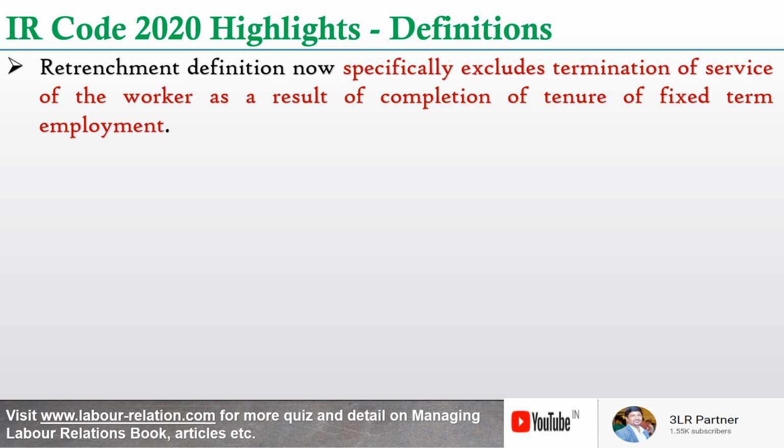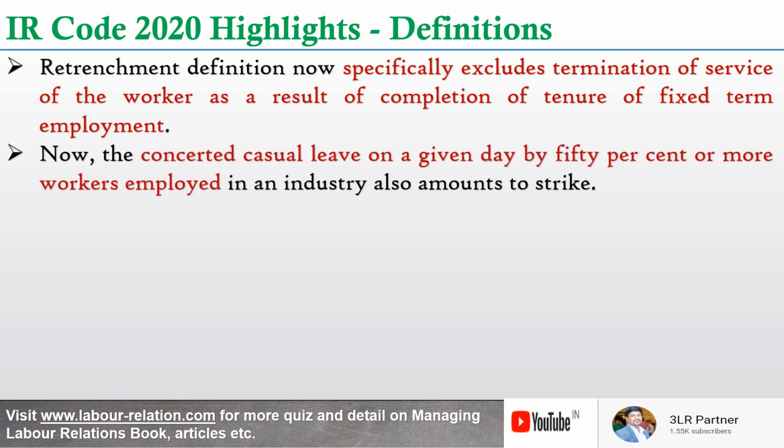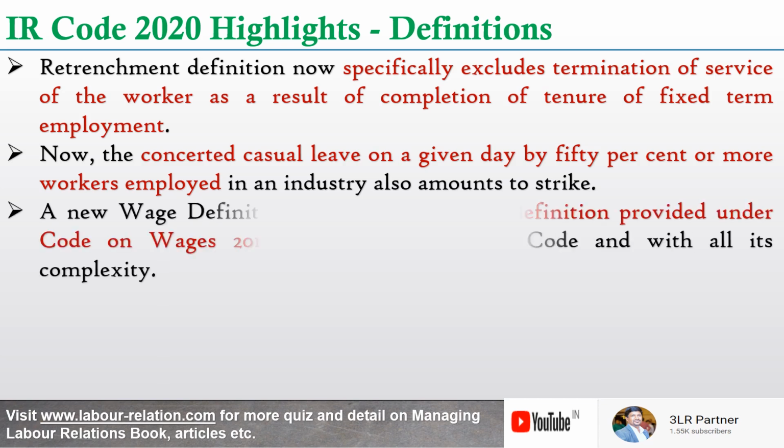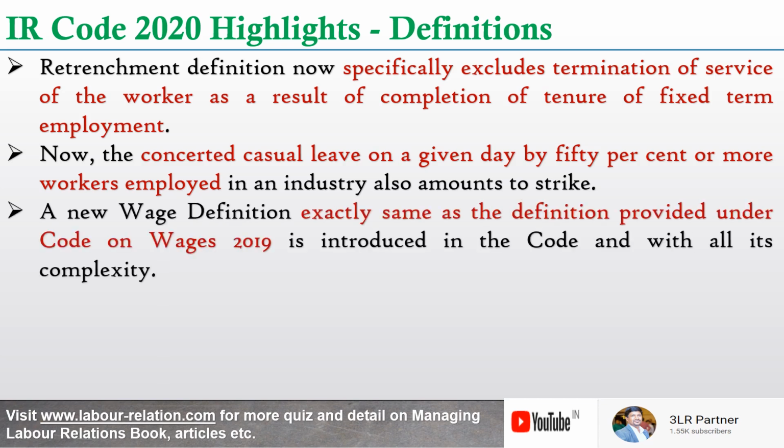Now, the retrenchment definition specifically excludes termination of service of the worker as a result of completion of tenure of fixed term employment. Even though it was implied in the original definition, now the code has a specific provision in this regard. And the concerted casual leave on a given day by 50% or more workers employed in an industry also amounts to strike, because the strike definition also includes this provision.